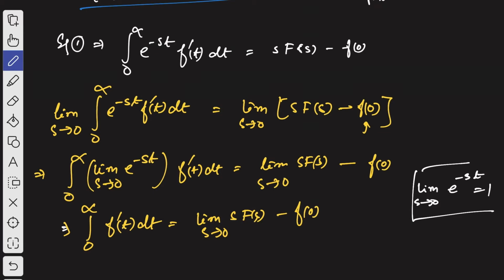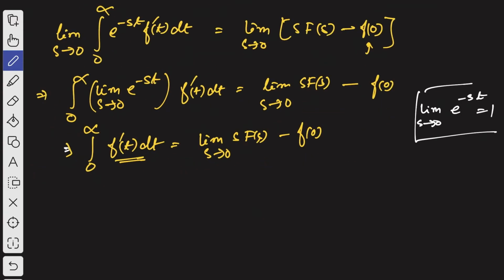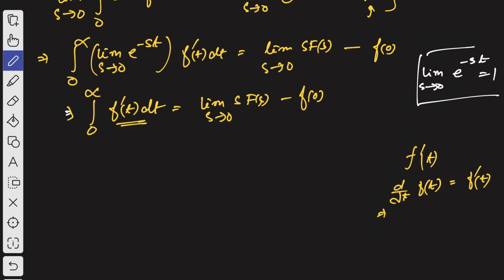Now you see, f dash of t means what? The derivative of f of t, which is f dash of t. So that implies df of t equals f dash of t dt, right? So if you integrate this, what you will get?